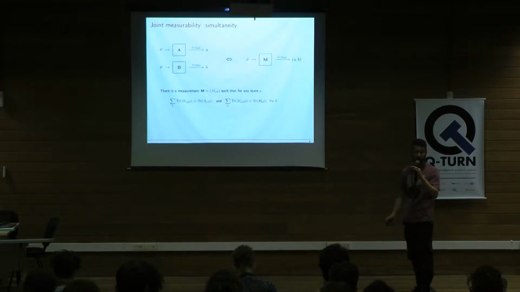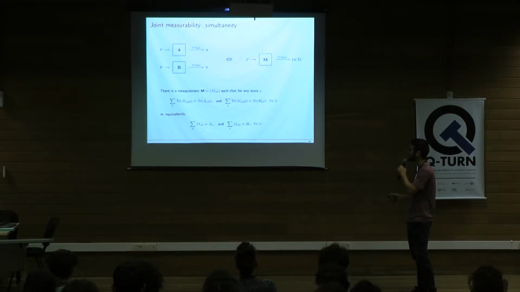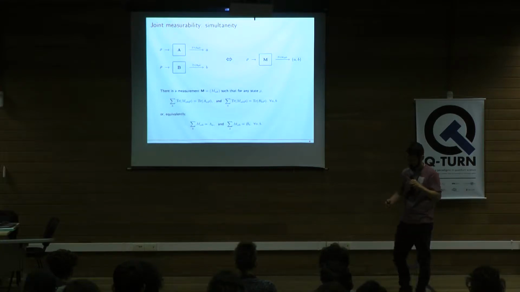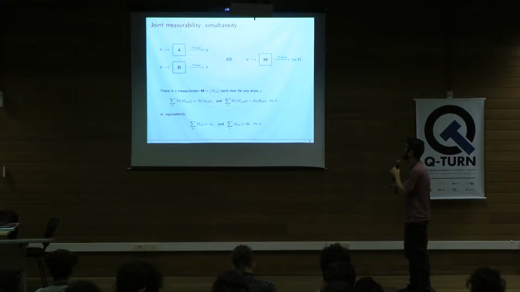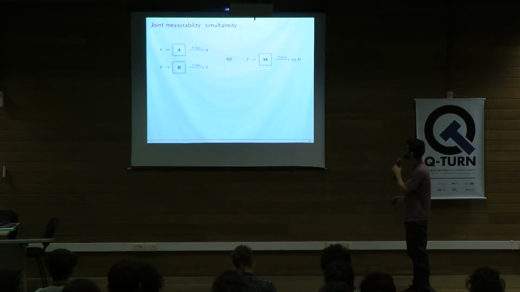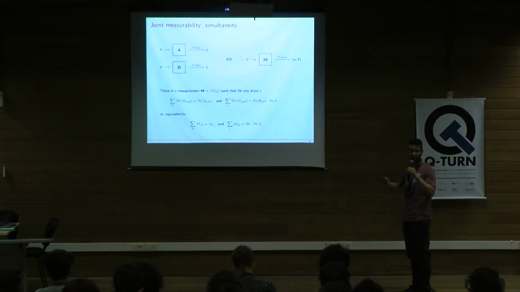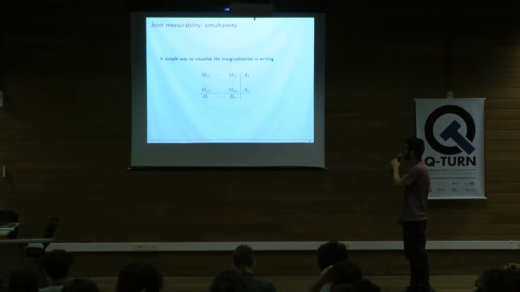Since we want to recover this for every quantum state rho, we can get rid of rho in the trace, and then we reach an equation involving only the measurement elements M, A and B. As you can see, this is a very operational definition. This is how we visualize joint measurability from the point of view of simultaneity: we're simultaneously addressing an outcome for both of these two measurements. Of course, we can generalize this to more than two measurements, for any set of measurements. Another way of interpreting joint